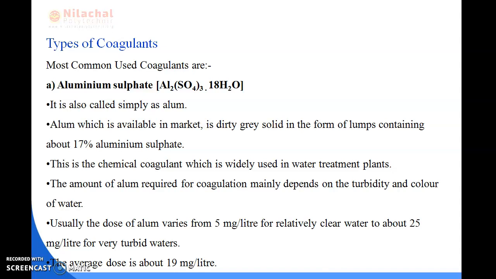This is the chemical coagulant used for the water treatment process, and the amount of alum mainly depends on the turbidity and the color of the water. The dose of alum used in the water varies from 5 mg per liter for relatively clear water to about 25 mg per liter for very turbid waters, and the average dose is about 19 mg per liter. Okay, so this is all about aluminum sulfate.